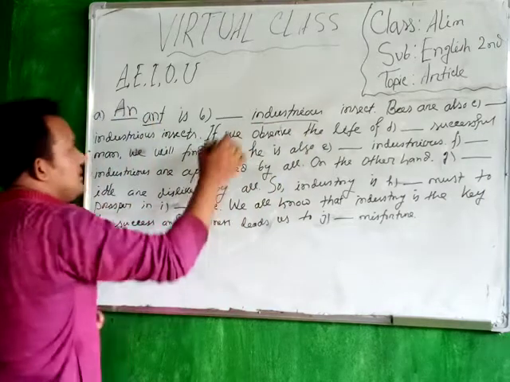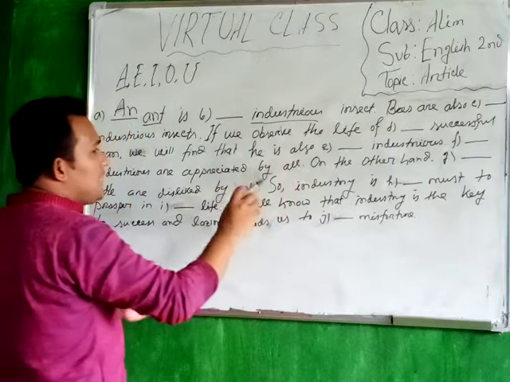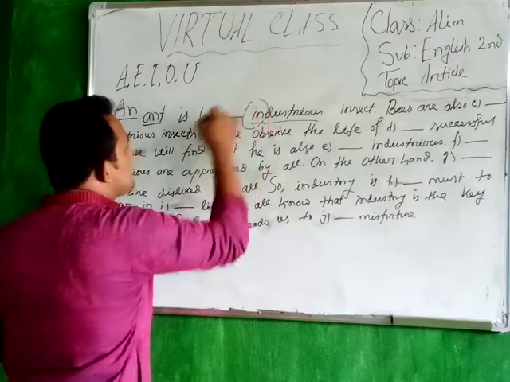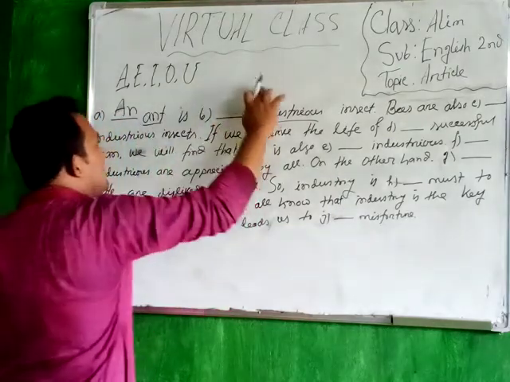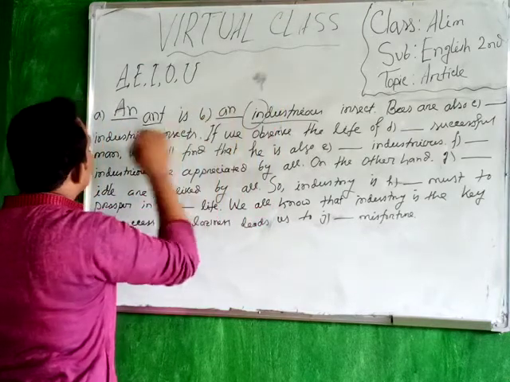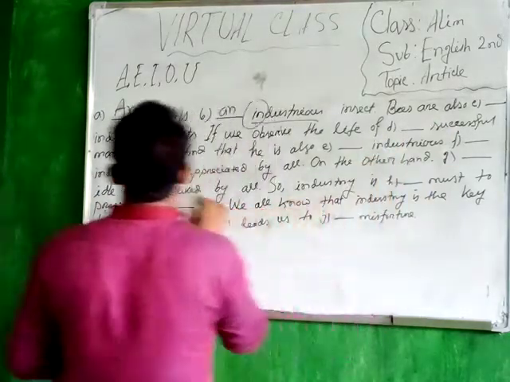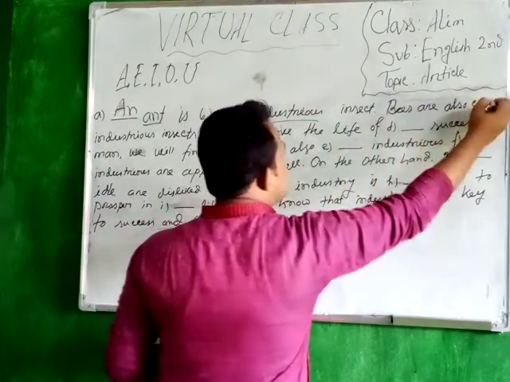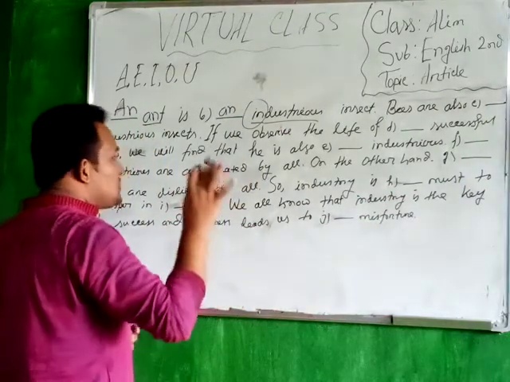You can see that industrious has a lot of syllables here. But you have to take down the first syllable here. Industrious. So you can say industrious. E. So E is here. So it is a vowel sound. So if you find a vowel sound, you have to put article an. So an is an industrious insect. Bees are also industrious insects. Bees are also industrious insects. But this gap requires no article. That means you have to put a cross here.